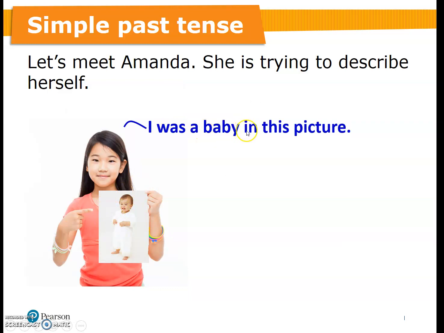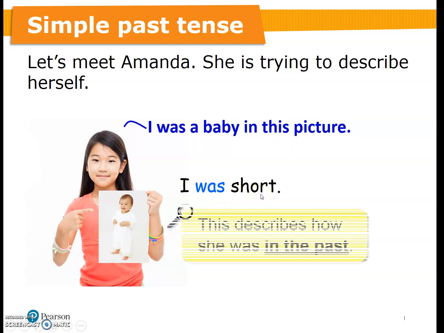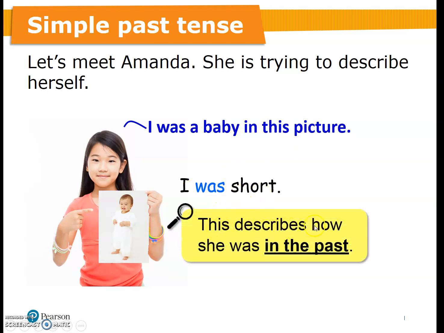I was a baby in this picture. I was short. This describes how she was in the past. Okay, you can see this sentence, I was short. Because Amanda is talking about her past when she was a baby. So she used past tense to describe herself.